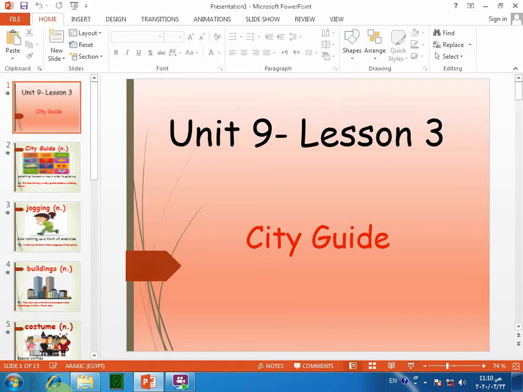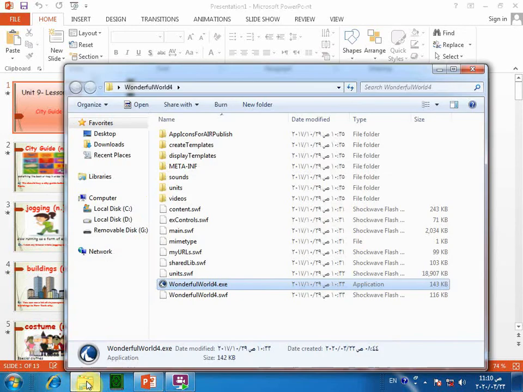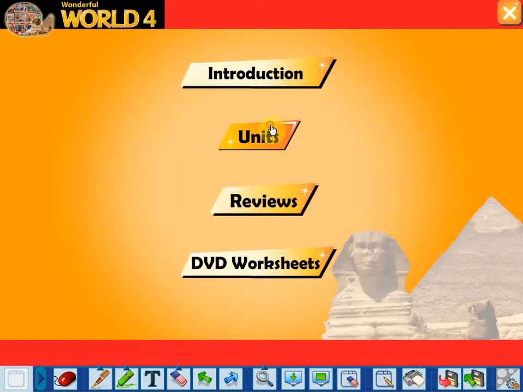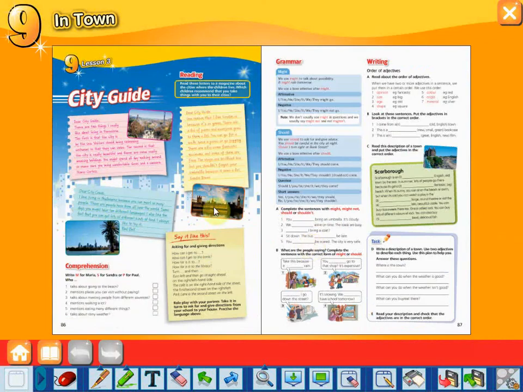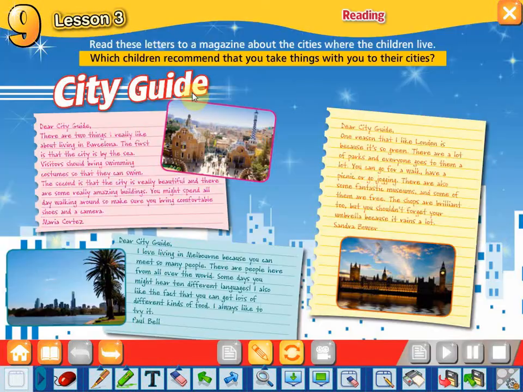So now let's move to the pupil's book. So now open your pupil's book, page 86. So here we have some notes from some people. So let's read the first one.